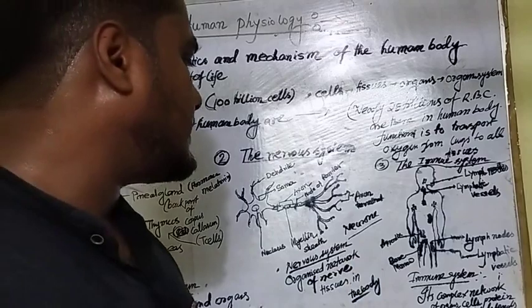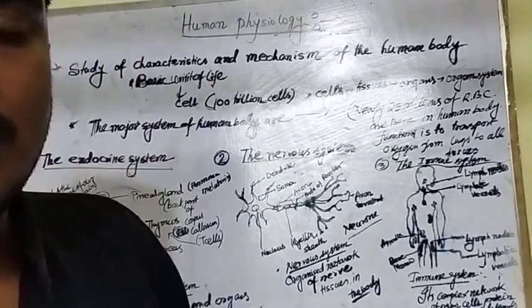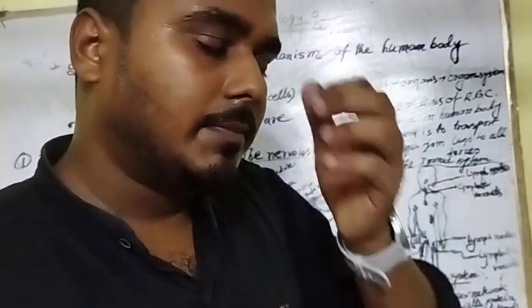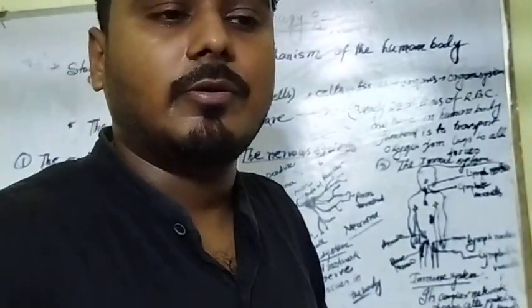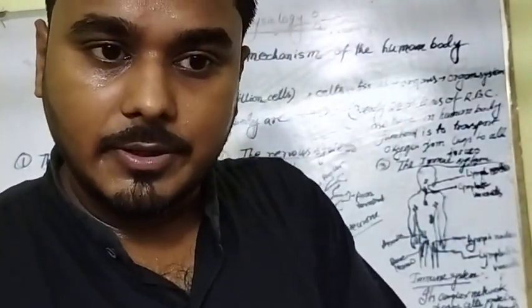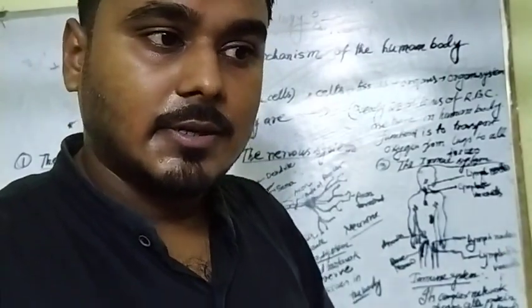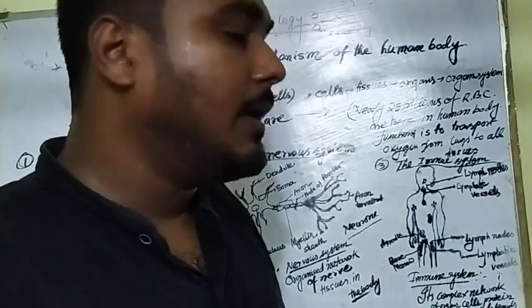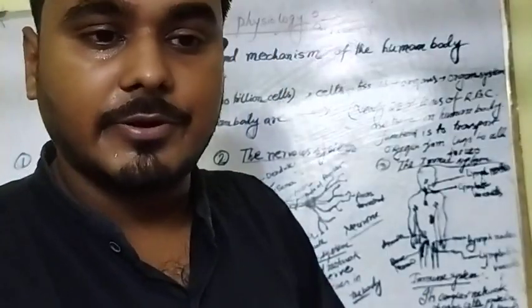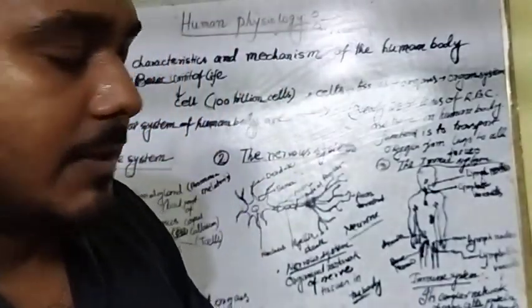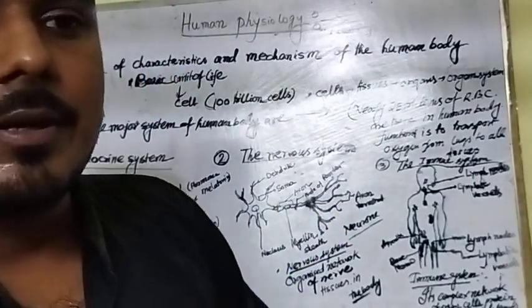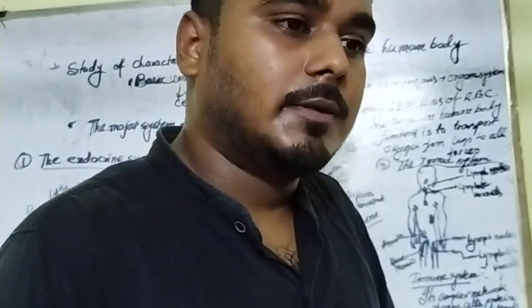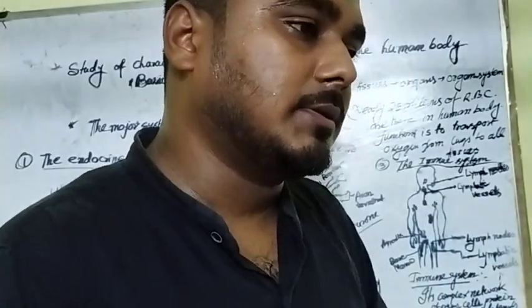Now the main part is the bone marrow. What is bone marrow? Bone marrow makes white blood cells. White blood cells deal with foreign bodies, make antibodies, and deal with antigens so that we can feel safe and not get affected by foreign bodies like viruses and bacteria. White blood cells are of various types, like eosinophil, basophil, monocyte, and lymphocyte. These are the white blood cells.